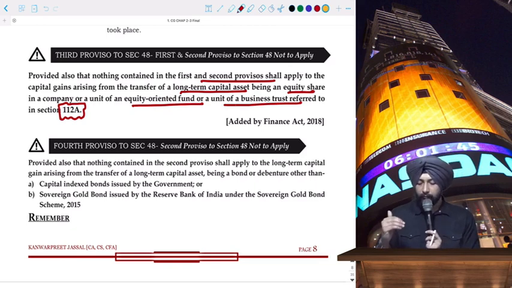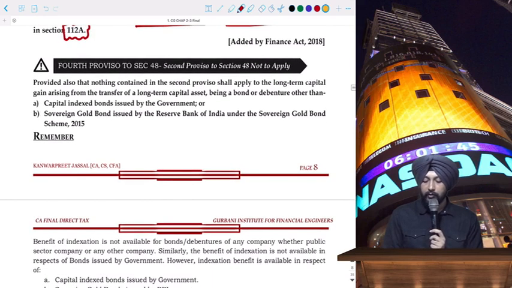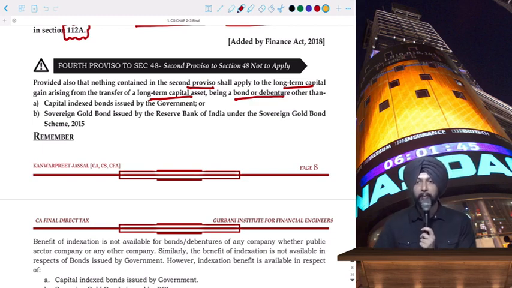Okay. Next is the fourth proviso to section 48. The second proviso to section 48 is not to apply. Again, we are talking about indexation shall not apply to the long-term capital gain arising from the transfer of a long-term capital asset being a bond or debenture, which means in case of bonds or debentures, you will not get the indexation benefit. However, there are two such bonds in which case you will get the indexation benefit.